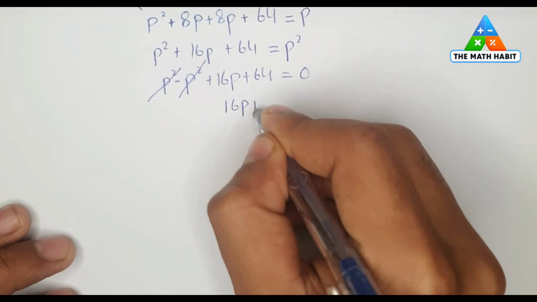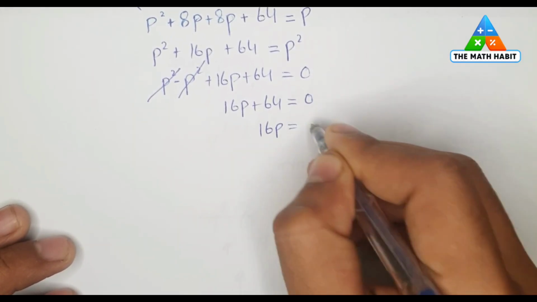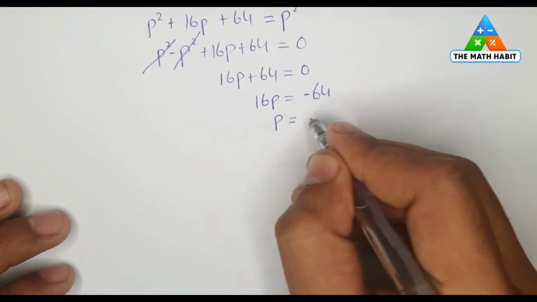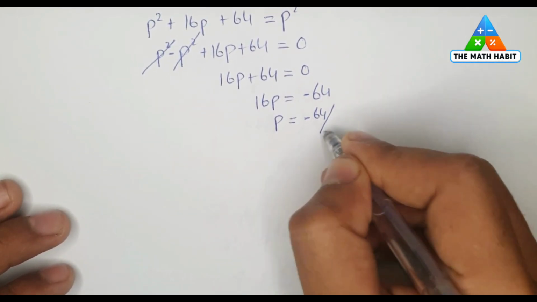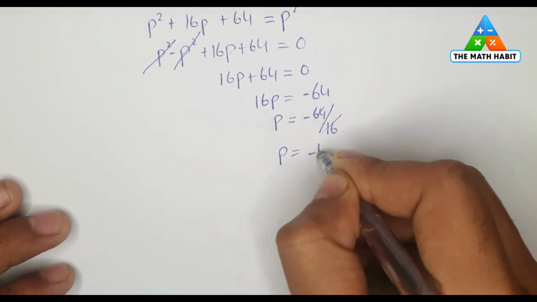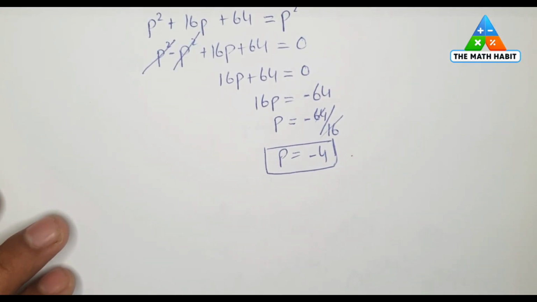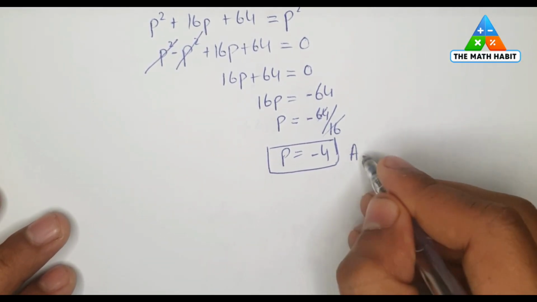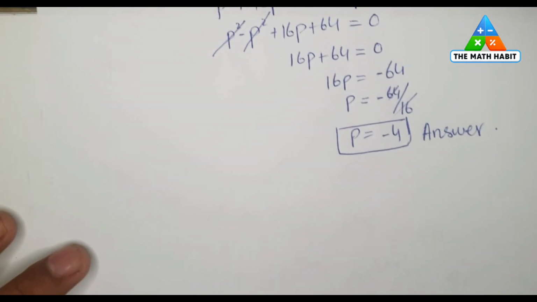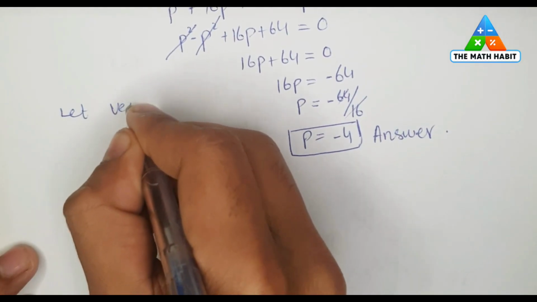16P plus 64 is equal to 0, and 16P is equal to minus 64 here, which will give us P is equal to minus 64 divided by 16, minus 4. P is equal to minus 4 we have found out, but this is not the final step, because we all know that we have to verify the answer. So let's verify it.